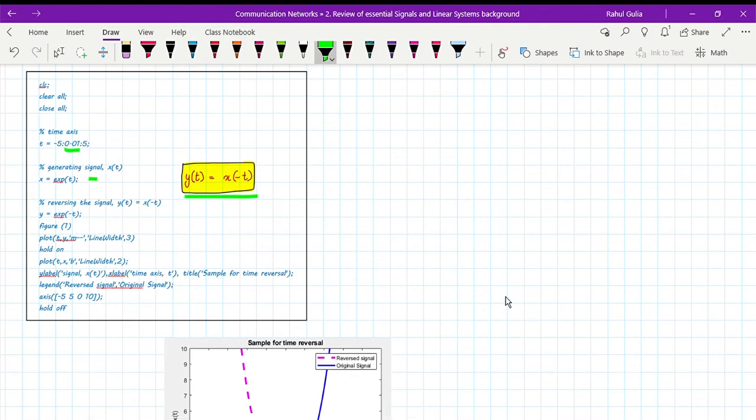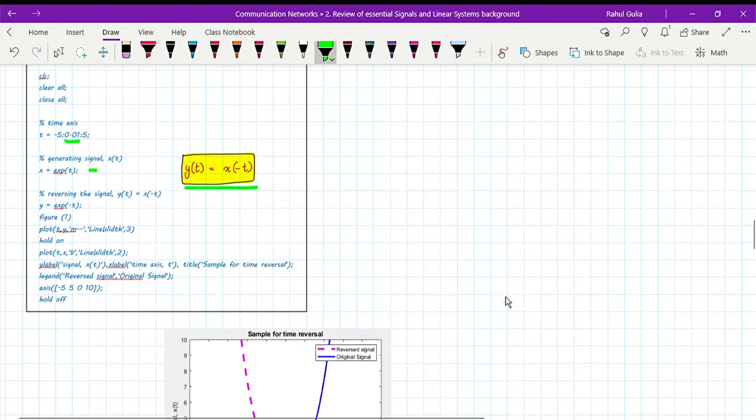Coming on to reversing the signal, which is nothing but y is equal to exponential minus t. Exp is the command to create an exponential signal in MATLAB. Similarly, in figure 1, I'm going to plot my original signal. Okay, first I'm going to plot t and y, the exponential signal, and hold on again. Then I'm going to plot my original signal over here.